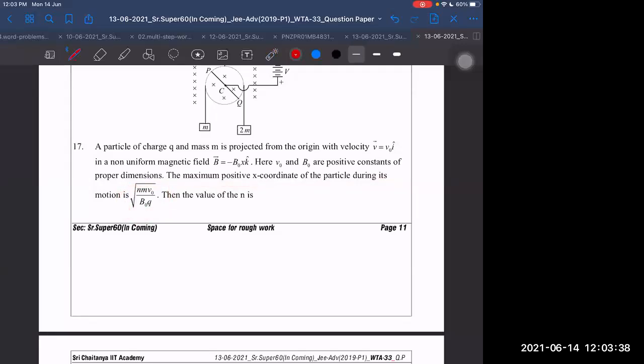We discussed this in the class only. The same question appeared and you are still not able to do it. The only difference was I think I had taken B naught by R, and they have given B naught into X. I will check again and I will try second. Okay, let me do it again.